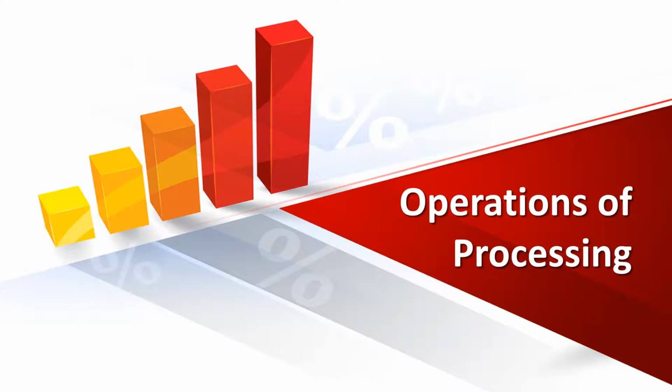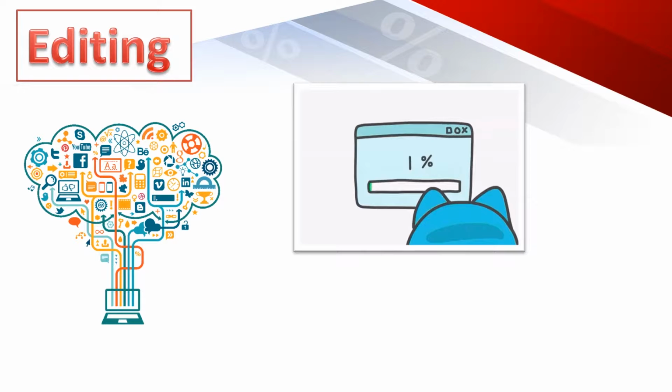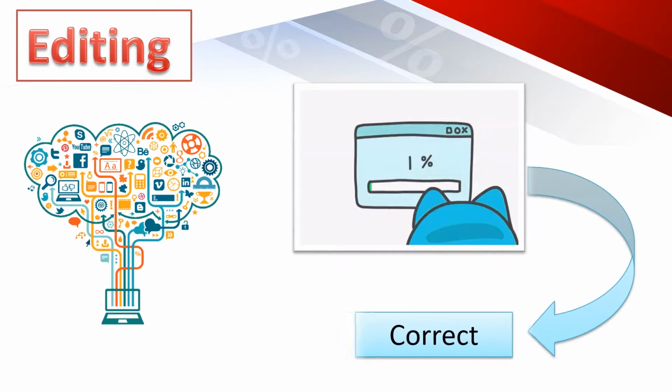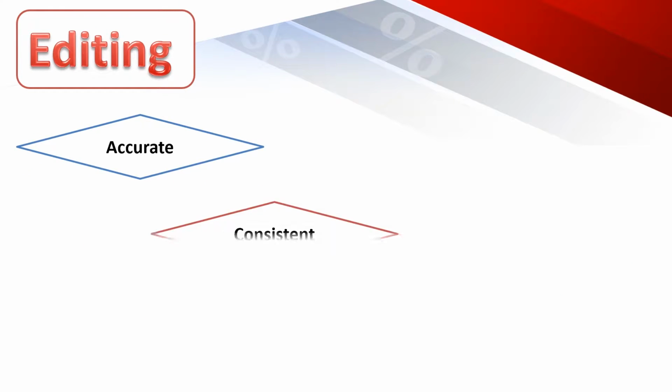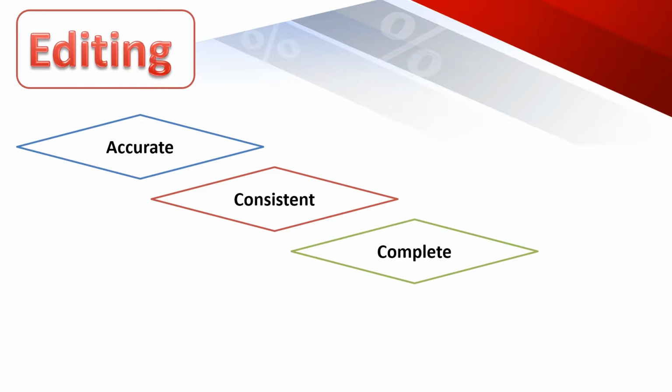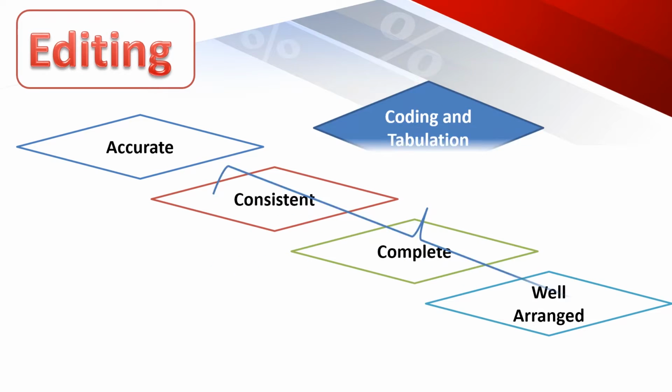The first is editing. This is a process of examining the collected raw data to detect errors and omissions and to correct these if possible. Editing is done to ensure that data is accurate, consistent, as complete as possible, and well arranged for the further operations, that is coding and tabulation.